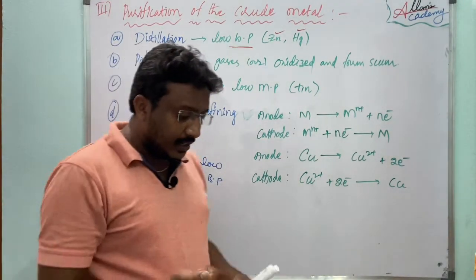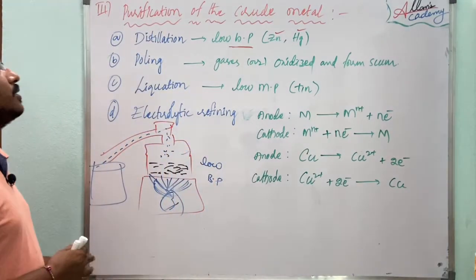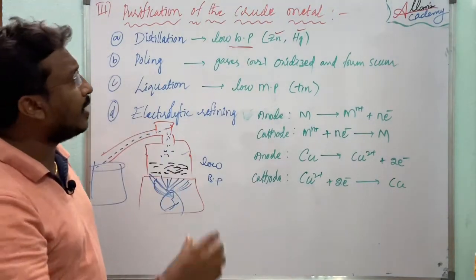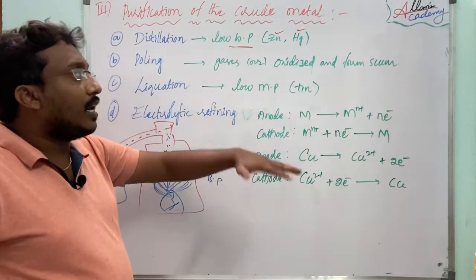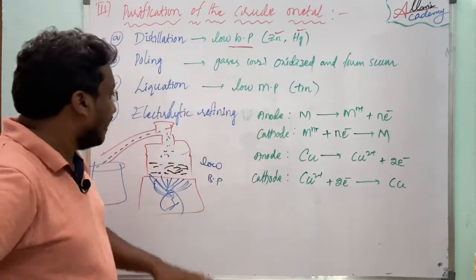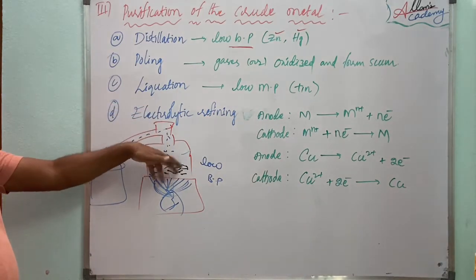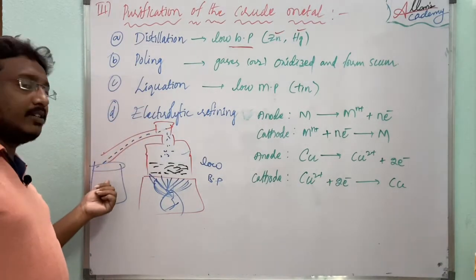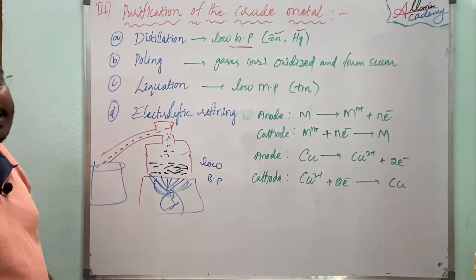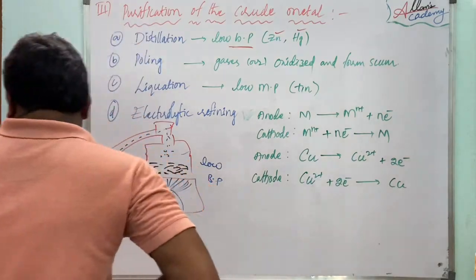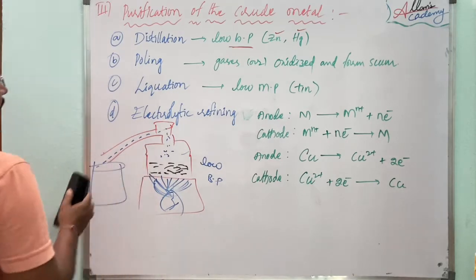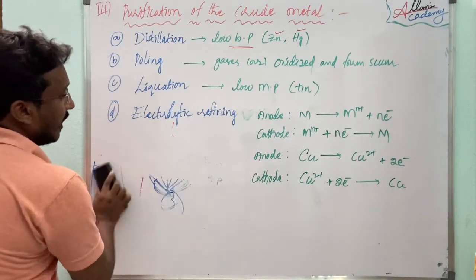You have already learned the distillation process in 9th class also, right? Distillation is one of the methods. Here you have to remember one important point in distillation. The pure metal should have a low boiling point, right? Here it has a low boiling point. The pure one can be collected here, and the impure one will remain in the container only, right? Okay, this is one of the methods used for refining. Got it? Right. And the next one is poling.